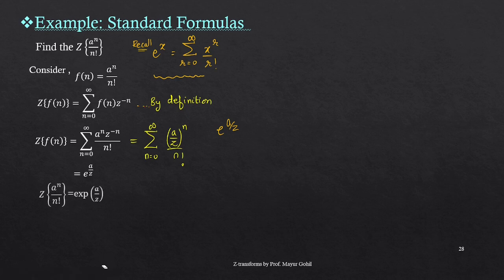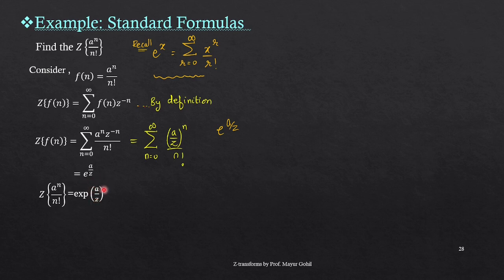What we write is, in this manner: Z transform of a to the power n over n factorial is exp of a by z, the exponential of a by z. The meaning is the same, e to the power a by z, but now the term which is in the power is exclusively written in the bracket.